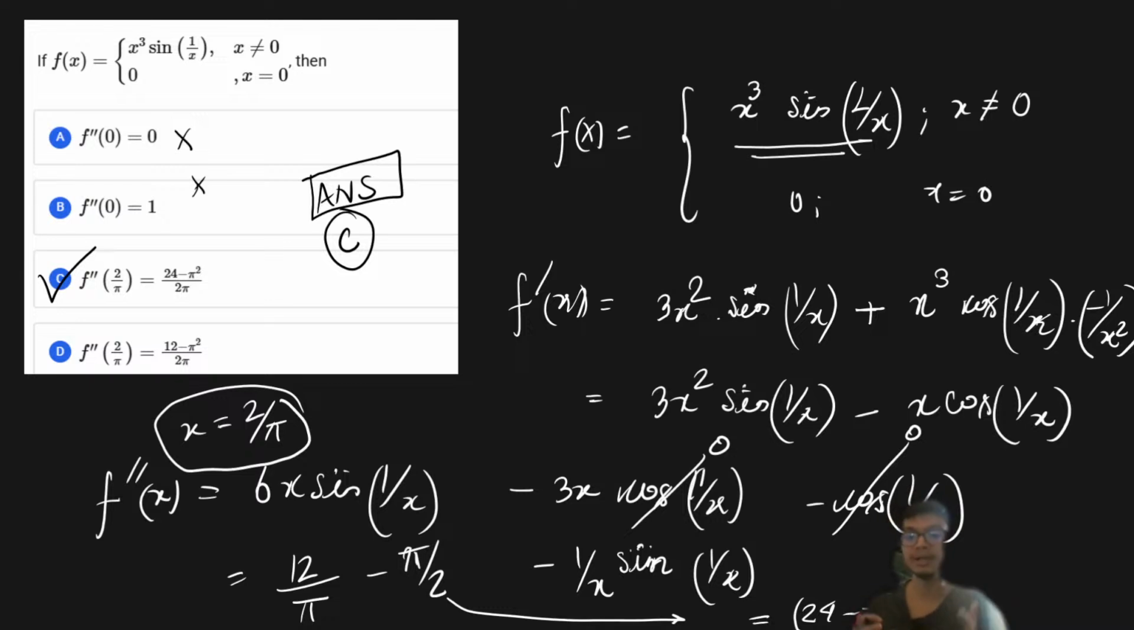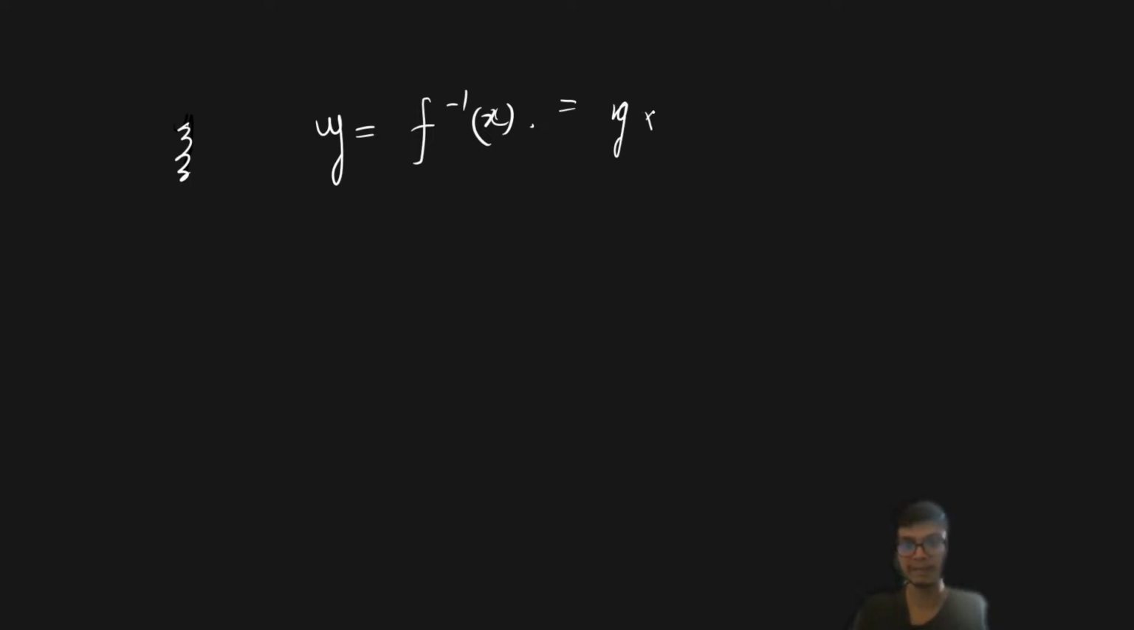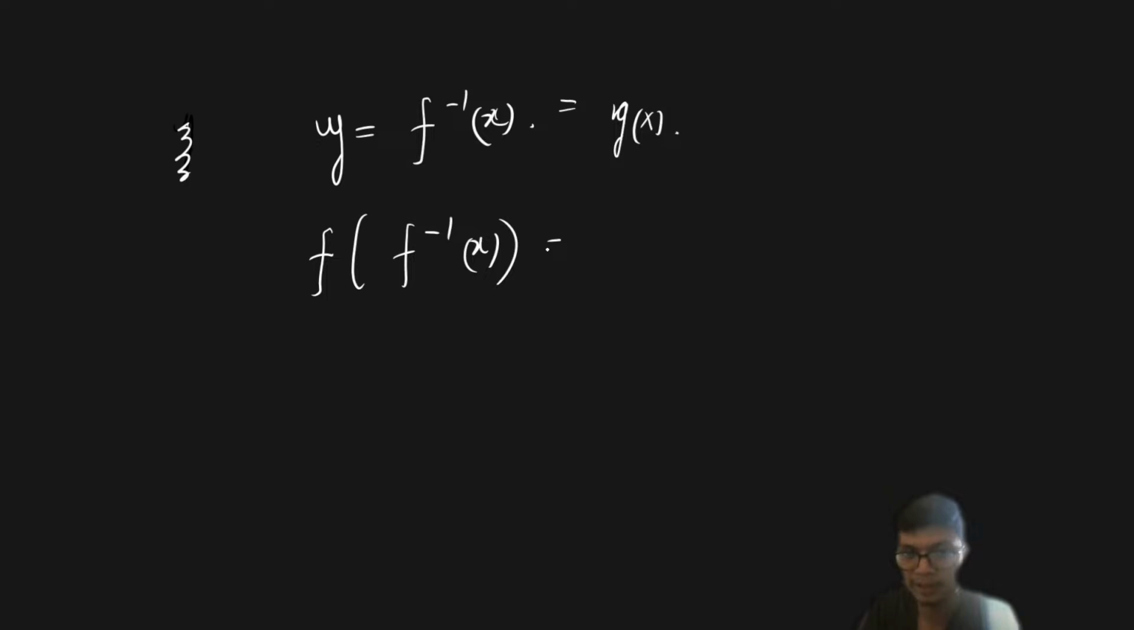Now, sometimes the questions are like, for example, that I define. This is an interesting problem, that is why I'm trying to show it to you. Let us say I have a function f inverse of x, and let us say this f inverse of x is defined as g of x. Now you must know there is a very interesting relation in composition of functions: f of f inverse of x is equal to x, provided that the inverse function exists.